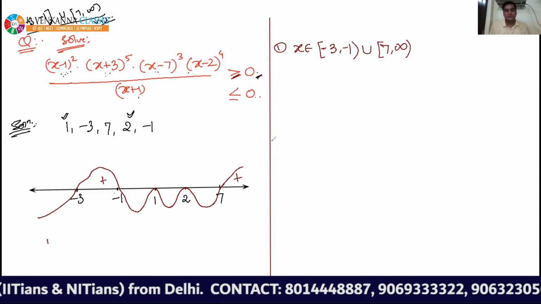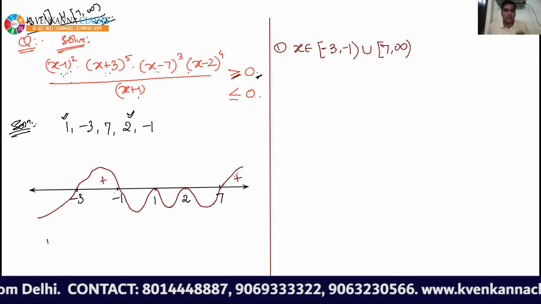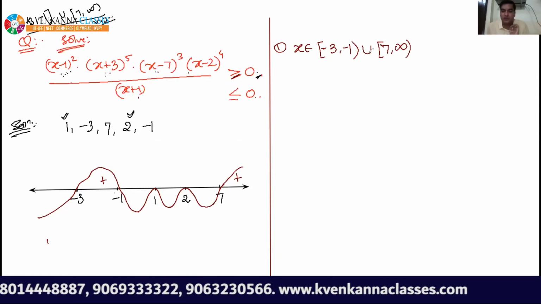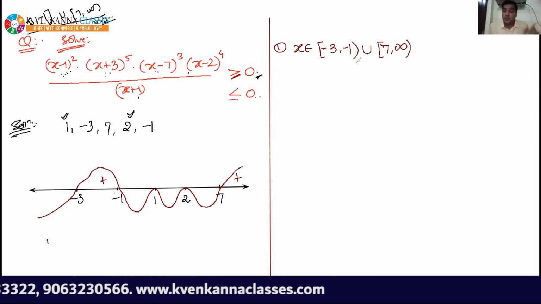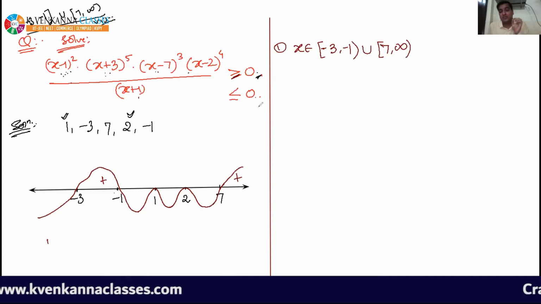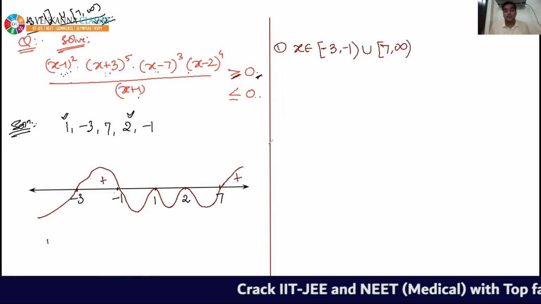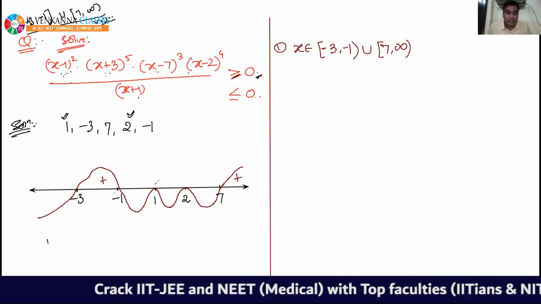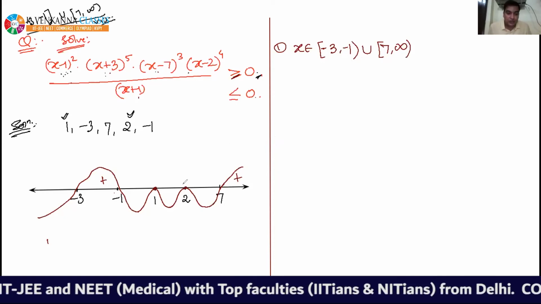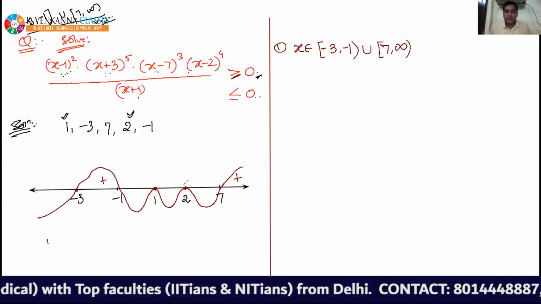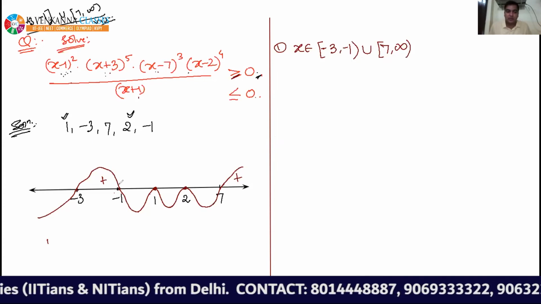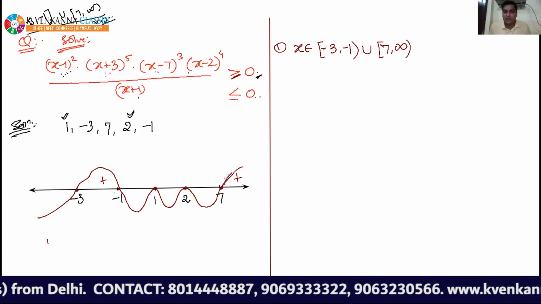Now, we have considered only the positive portions till now. And as I told you in the previous question, we have to consider those points also where it is becoming equal to 0. For this, we have to check 1 and 2 separately. Why only 1 and 2? Because other critical points have been covered in the intervals.